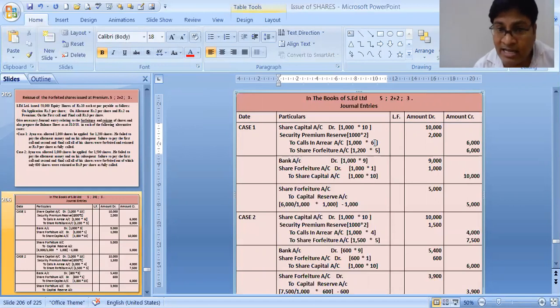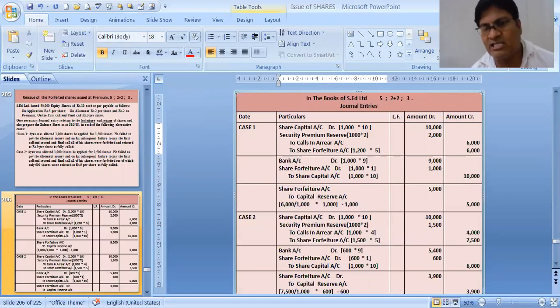But at the time of application he has made some extra payment. How much extra did he pay at the time of application? He has made 1,000 rupees extra, students. He paid for 200 extra shares, and 200 into 5 is 1,000 extra payment. That means out of 7,000 which should have been due, minus 1,000, the calls in arrear is 6,000. He has not paid 6,000 as calls in arrear.